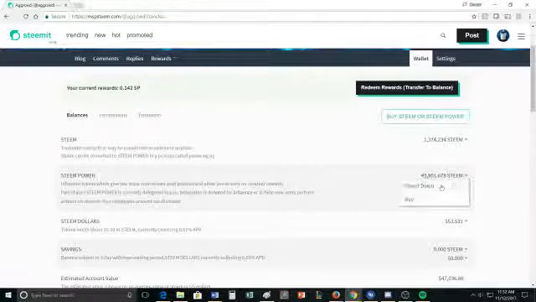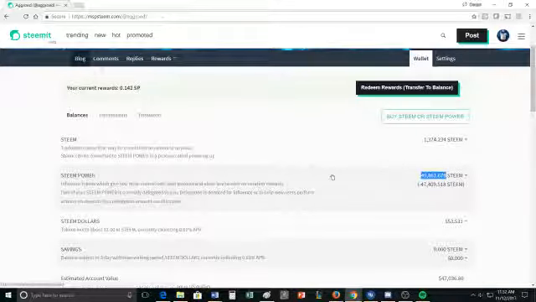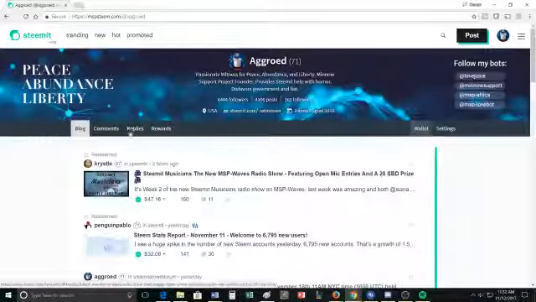So when I click on this, there's also an option to power down. I could go purchase it and buy more Steem Power or more Steem. I can also power down. Powering down is how I turn the Steem Power that I'm using to upvote posts and provide post rewards back into Steem, which is a tradable commodity, and I'd sell that on open markets. But the main benefit of having Steem is, one, people are more likely to follow me and support me or work with me because I have a lot of Steem. But secondarily, it means that when I'm voting on posts, it actually provides a larger benefit.